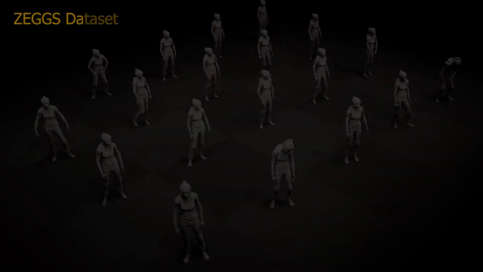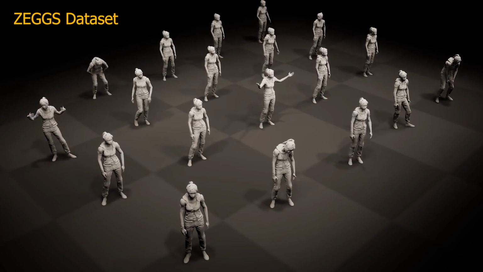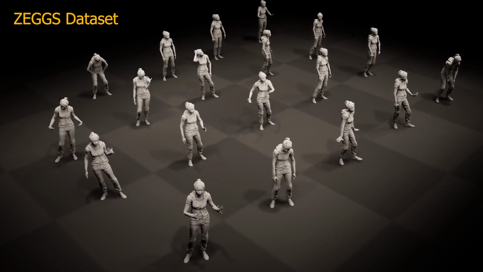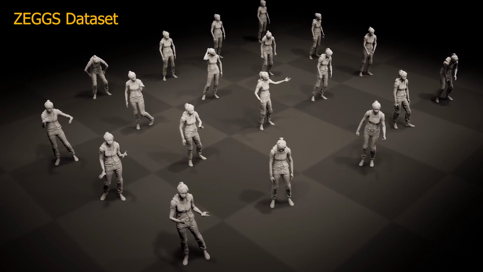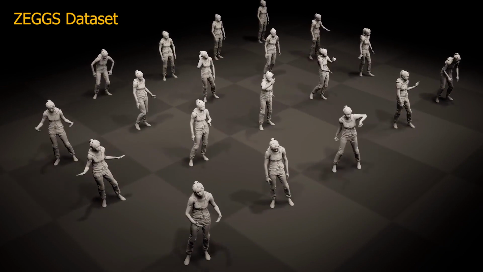Finally, we contribute a multimodal dataset of high-quality motion capture and speech recordings, including finger motion and encompassing 19 different styles.